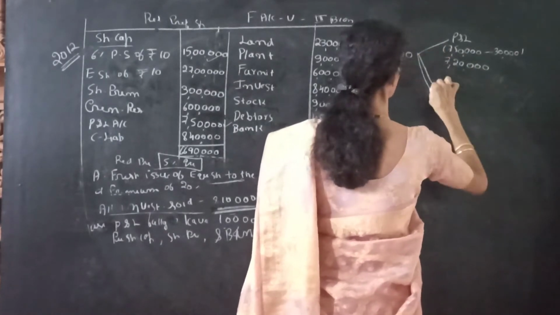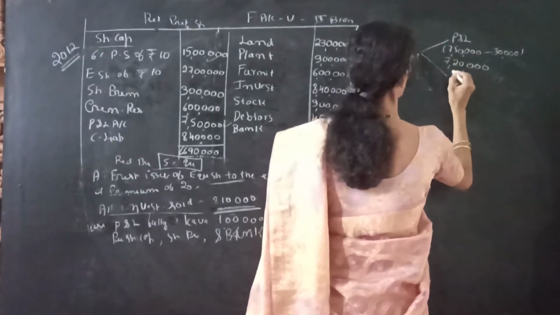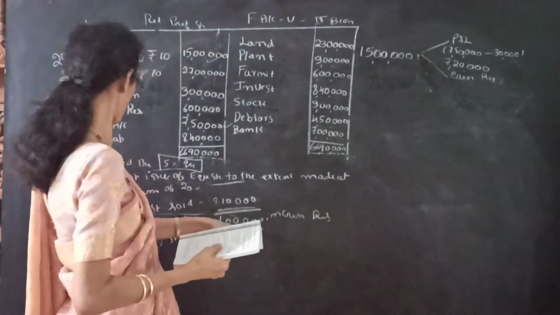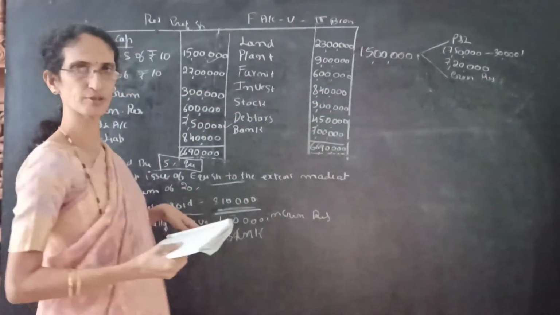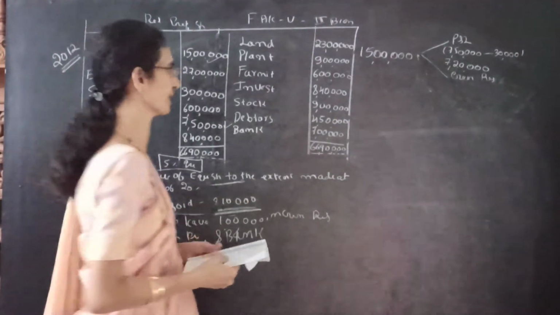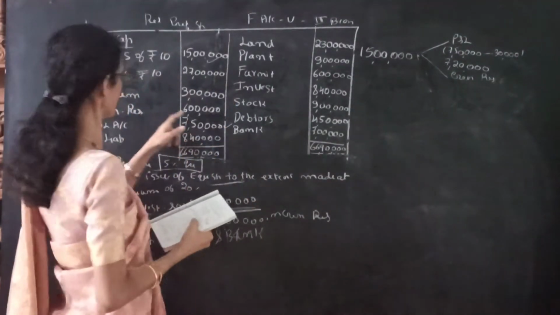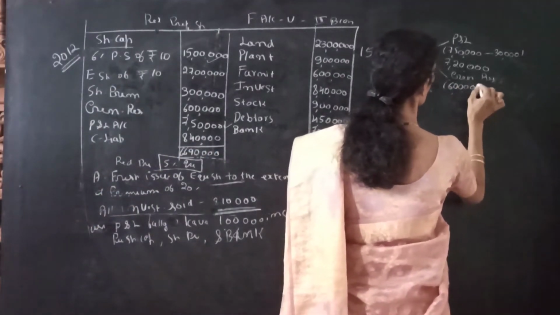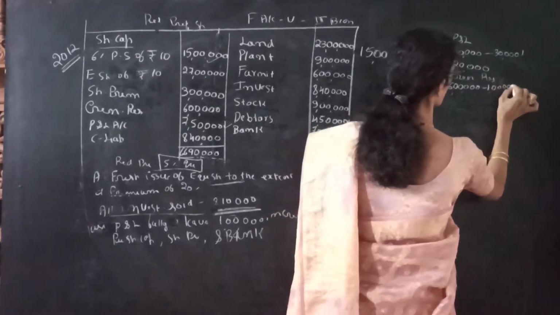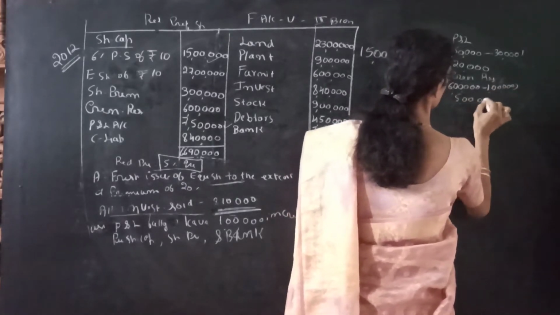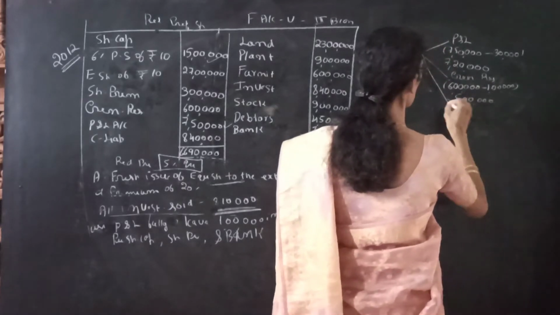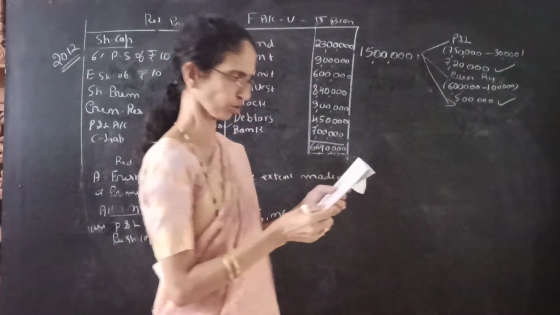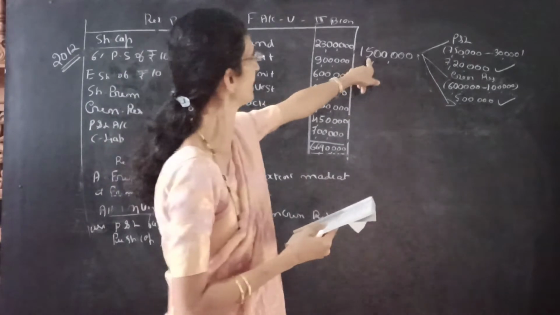Then it is given once again that we have to use the general reserve, leaving 1 lakh in it. The profit and loss account we have to use fully. The general reserve is 6 lakh, out of which we leave 1 lakh, which means we can utilize 5 lakh in total. Then the remaining we have to issue to the public. Here it is 7,20,000, and here it is 5 lakh, so totally 12,20,000.